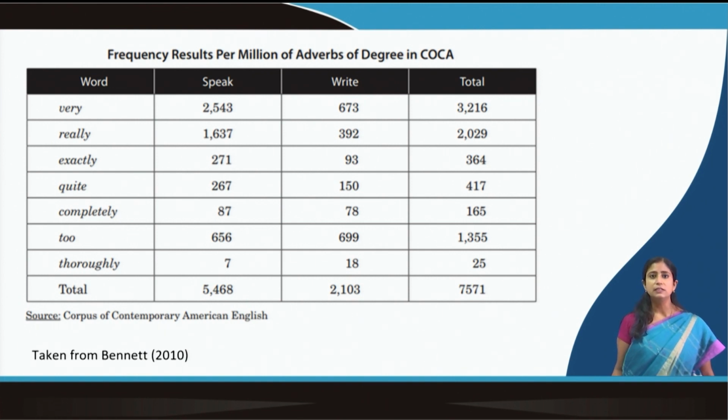These are the words and the frequency of how many times they occur in speaking and how many times they occur in writing. The data has been compared, and we see that very occurs more frequently in oral text than in written text. The same holds for other words as well. You can look for this corpus, and you will find lots of interesting studies based on it.